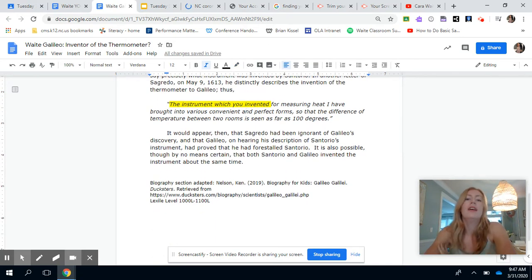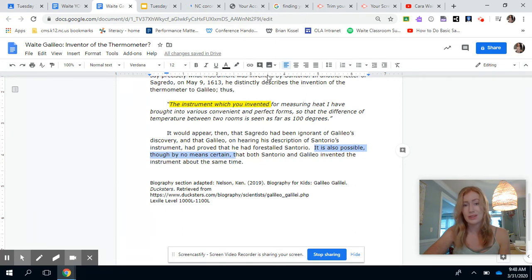It would appear then that Sagredo had been ignorant of Galileo's discovery, and that Galileo, on hearing his description of Santorio's instrument, had proved that he had forestalled Santorio. It is also possible, though by no means certain, that both Santorio and Galileo invented the instrument at about the same time. All right. So ignorant is one of those negative words. So here it's saying that maybe Sagredo was ignorant or didn't pay attention to Galileo's discovery. It's one option, and that Galileo did it first. Or it's possible, though by no means certain.